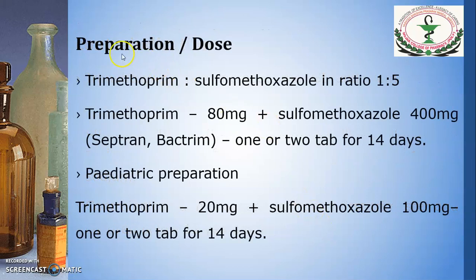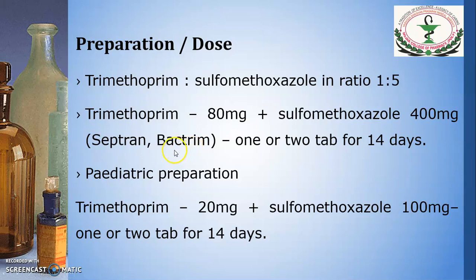And this is the preparation and dose. The combination of trimethoprim and sulfamethoxazole is in the 1:5 ratio. That is, trimethoprim is 80 mg and sulfamethoxazole is 80 into 5, 400 mg. Well-known brands are available in the market, that is Septran and Bactrim.